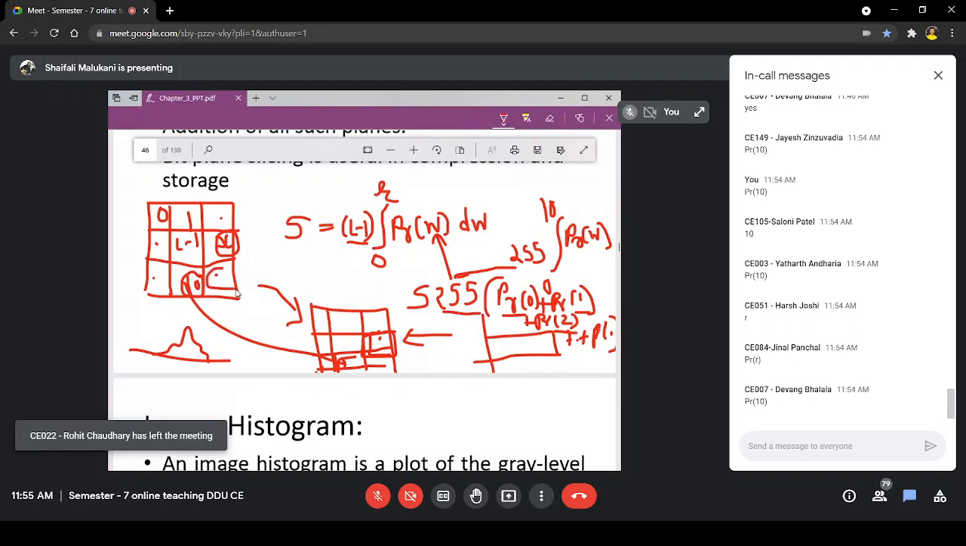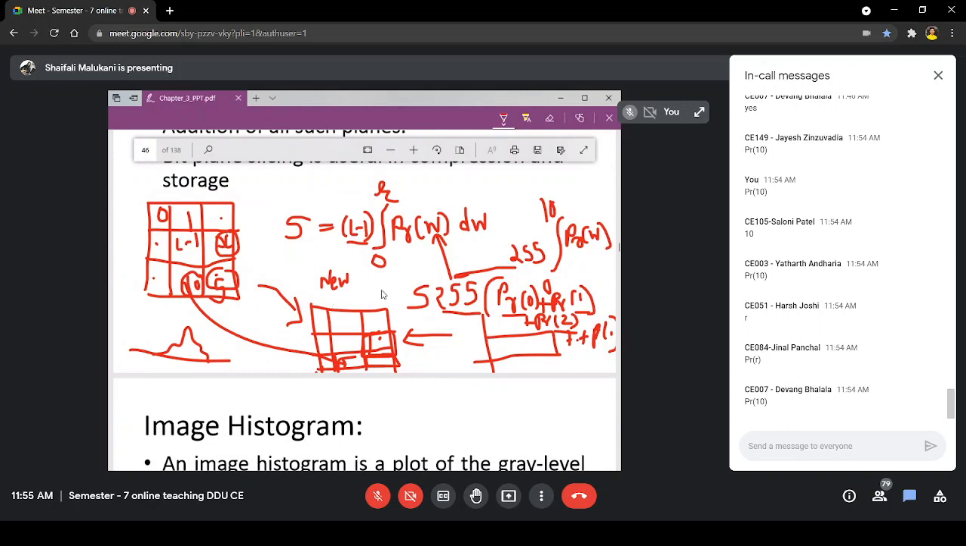Then I will go to the next pixel and check its value. Suppose it is 5, then I will integrate from 0 to 5: 255 times PR of 0 plus PR of 1 up to PR of 5. Whatever result I get, I will place here. In that way I will repeat for all the pixels and get a new image, and that new image will have its own histogram, which will be the equalized one. That is what the meaning is.